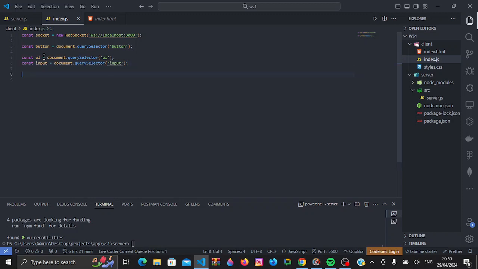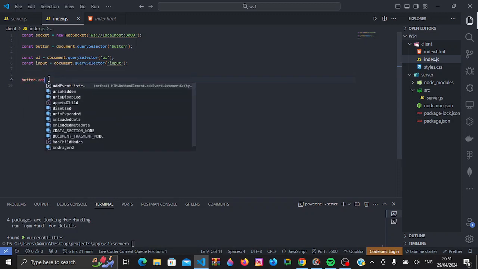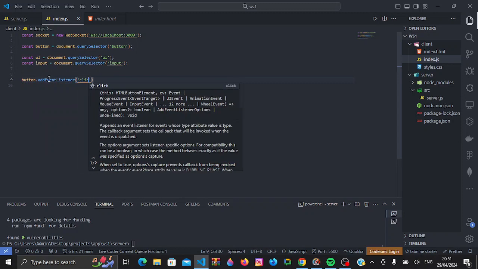Now once that's done, what I'll define next is an event listener on the button, that if it's clicked, we'll run a function which will send our message to the server. So I'll do button.addEventListener, click.